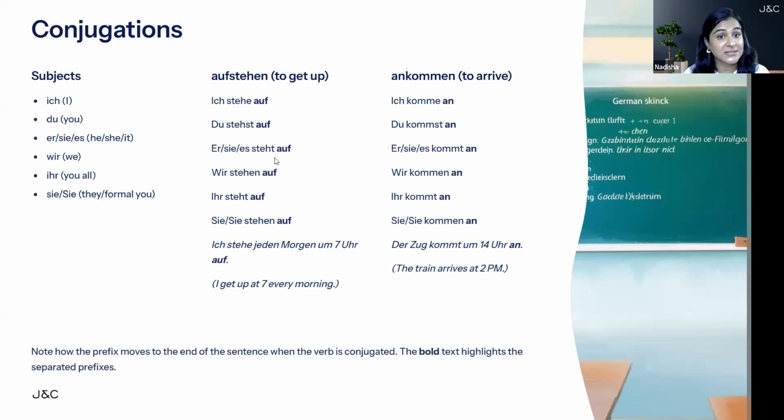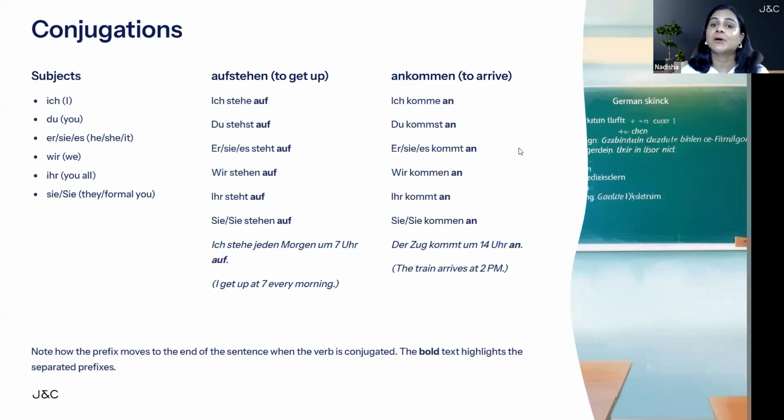Er, sie, es steht, because it takes T ending, so steht. Auf is moving at the back. Wir stehen, en is the ending and auf is moving at the back. Ihr steht, T ending, auf is moving at the back. Sie stehen, auf at the back.